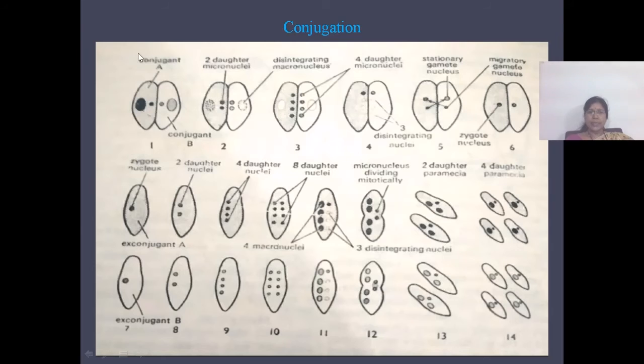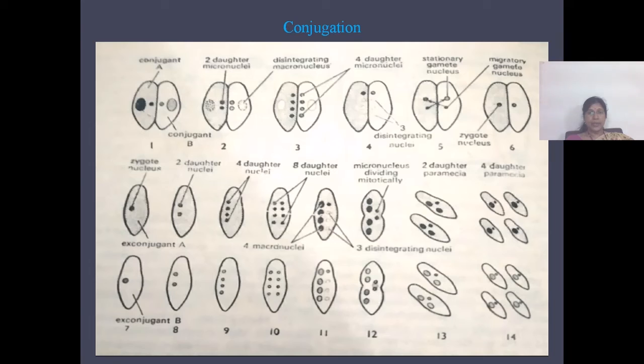The macronucleus will disintegrate. Micronuclei will divide thrice to form 8 micronuclei in each conjugate.